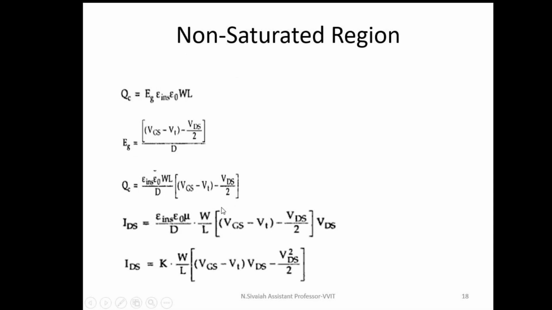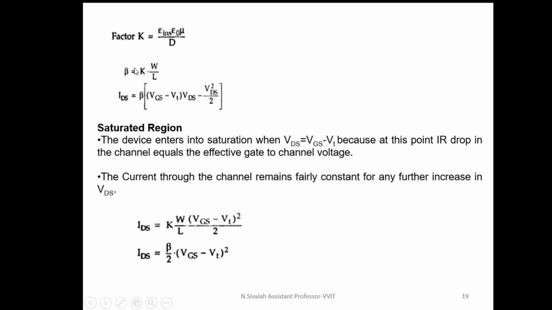By using this equation, finally I can derive the equation as IDS is equal to K into W by L, into VGS minus VT into VDS minus half VDS square. By making K into W by L equal to beta, the equation is IDS is equal to beta into VGS minus VT into VDS minus half VDS square. When it comes to the saturation region, in the above equation, VDS is replaced by VGS minus VT because it is in saturation. Then the equation reduces to IDS is equal to K into W by L, VGS minus VT whole square by 2.